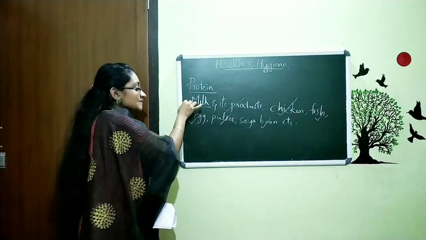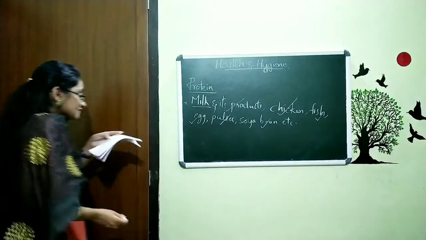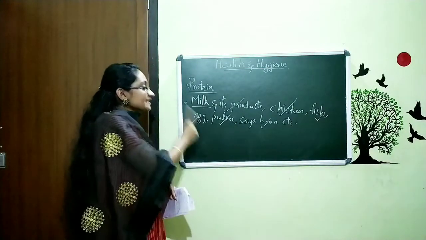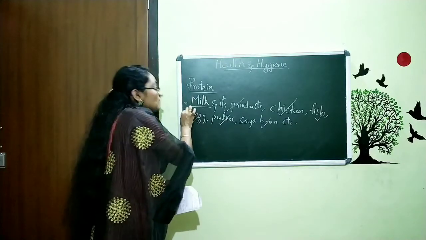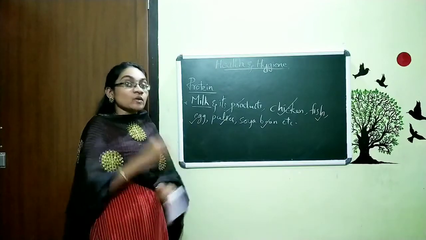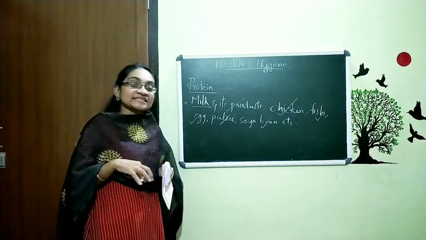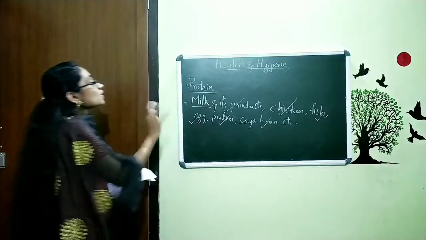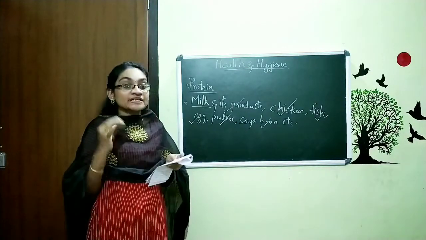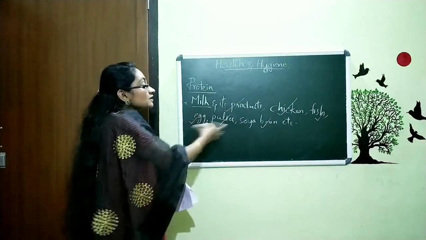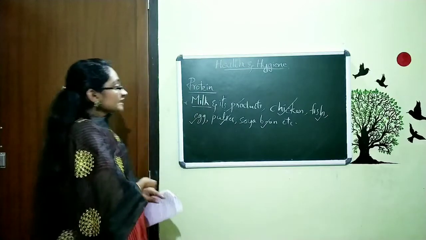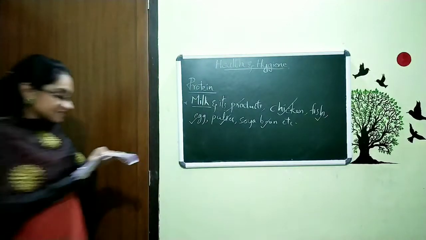You want to study these names. The next point is this. We already said that it helps to grow. So, children want to have food containing protein. The growing children need more protein for their better growth. This is all about protein. We said that it has another name called body building food, and also we discussed examples of food which contains protein. Now we are moving to the next topic, and that is vitamin.